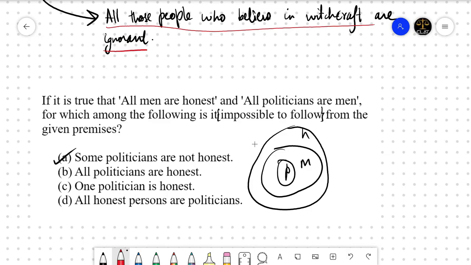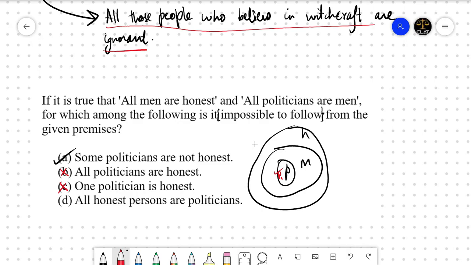Let's see why B, C and D are not the correct options. All politicians are honest. We right now saw that when we say all men are honest and all politicians are men, it is quite evident that all politicians are honest, right? One politician is honest? Yes. There can be one politician over here, P1 let's say, that is honest. It is not impossible to follow. And D says all honest persons are politicians. All honest persons are politicians.